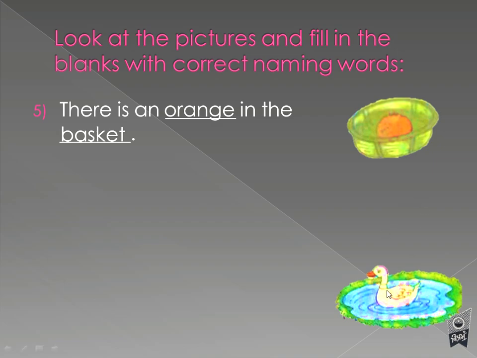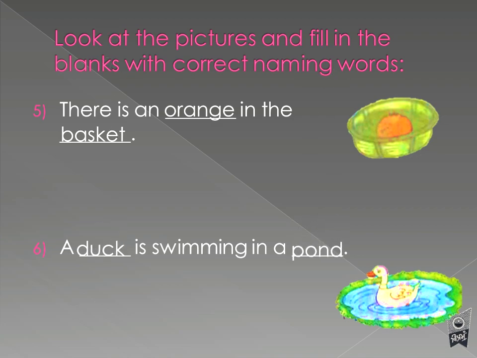Next one. Who is this? It is a duck. This is a pond. Okay, let's see the question. A dash is swimming in a pond. Oh, sorry, I told the answer. A D-U-C-K, duck, is swimming in a P-O-N-D, pond.